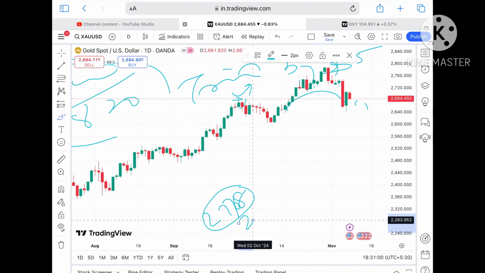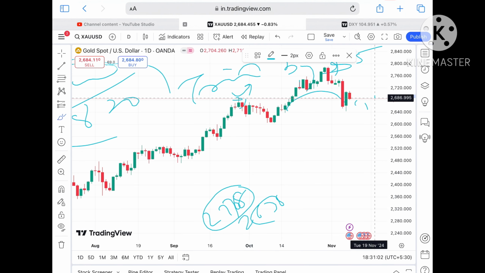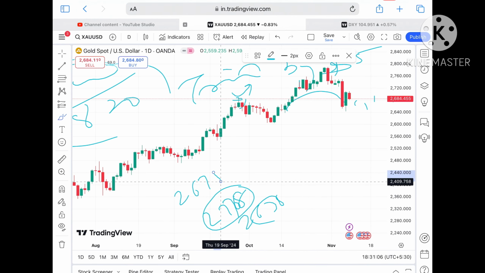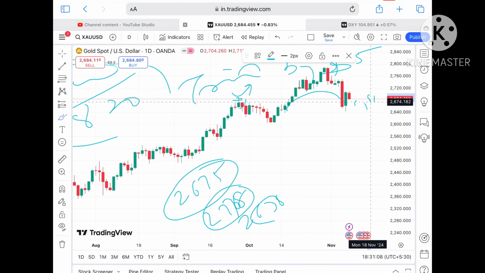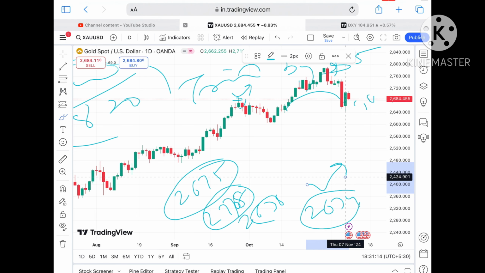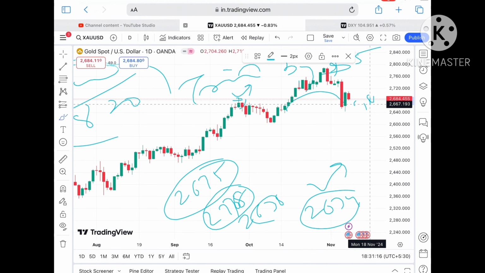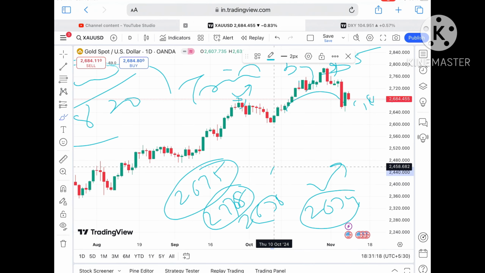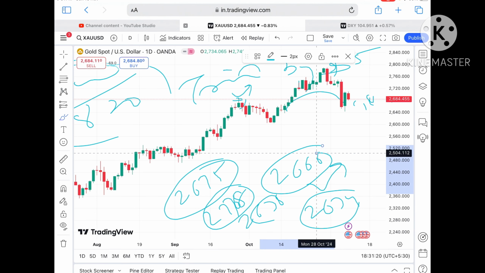$2,678, and once the price starts falling below that particular level, the chance of going towards 2,675 will be there. Okay, and once the price starts falling below this level, we can see a strong support of around 2,674. So a bounce back can come from this particular level. If that doesn't sustain, a further downfall we can see towards a level of $2,666.